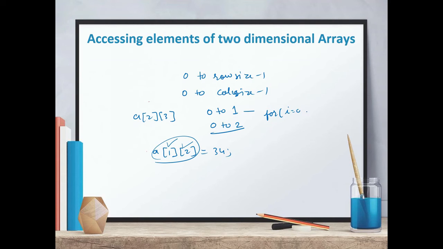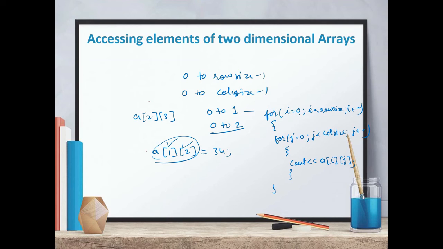So you can write it like this: i less than row size and i plus plus, and the second loop will be for j equal to 0, j less than column size, and then j plus plus. And then here you can use any statement like cout a[i][j], and the loop closes.